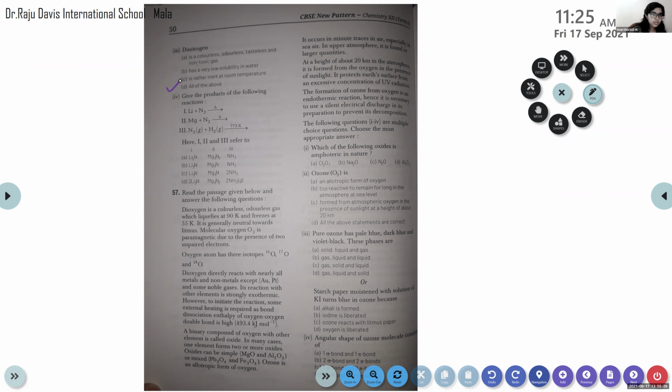This third reaction, N2 plus H2 giving NH3, right? Okay. Then you can tell me Li plus N2. Which is the correct? Li3N. Yeah, Li3N. Then Mg plus N2? Mg3N2. These are all chemical reactions from your textbook itself. So option D is the correct answer.